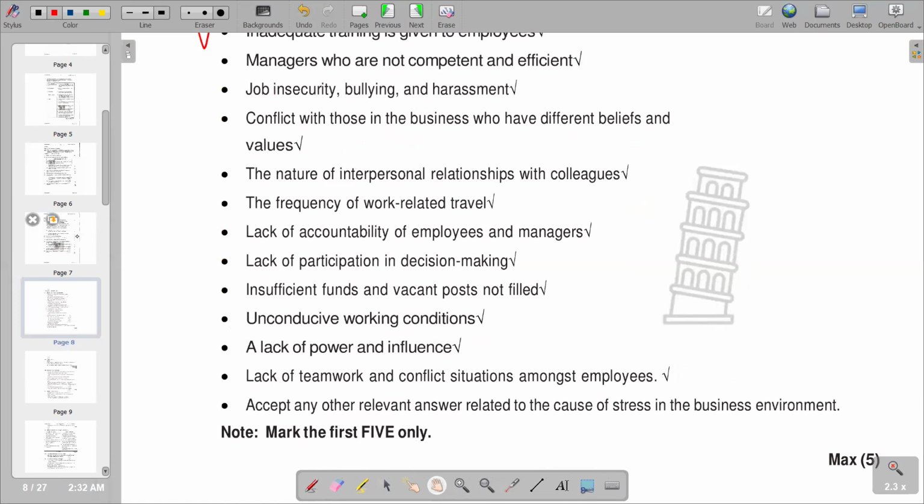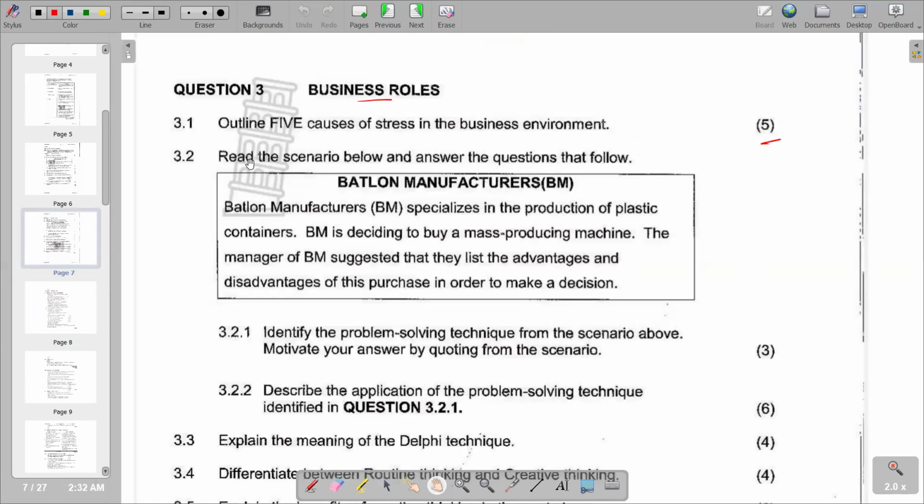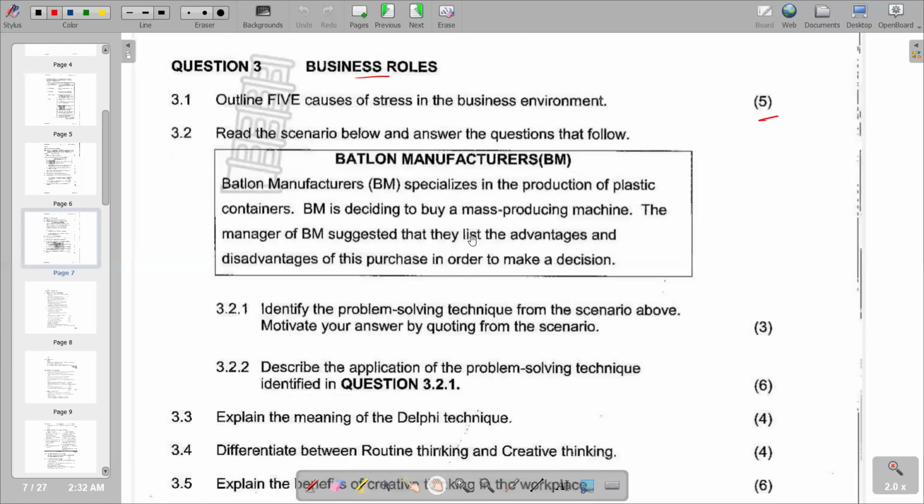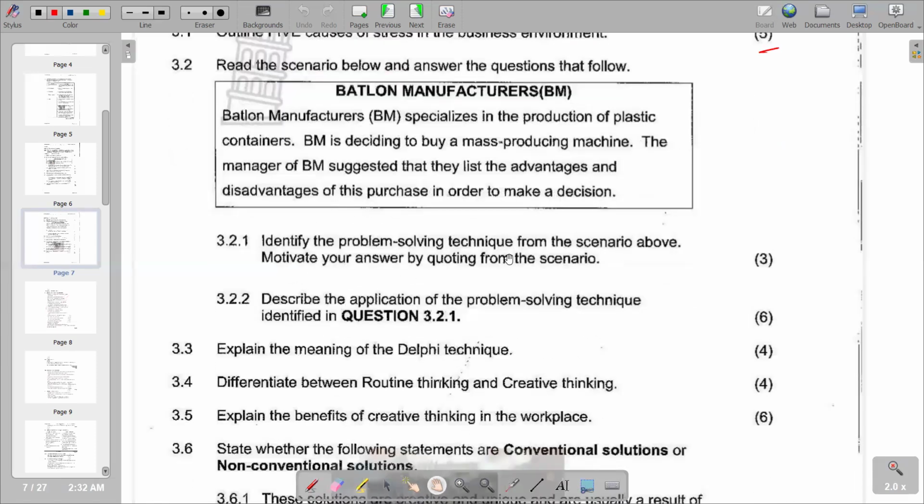Moving on to the next question, it says: read the scenario below and answer the questions that follow. Baton Manufacturers, which is BM. The scenario reads, Baton Manufacturers, BM, specializes in the production of plastic containers. BM is deciding to buy a mass producing machine. The manager of BM suggests that they list the advantages and disadvantages of this purchase in order to make a decision. Then the first part of our question: identify the problem solving technique from the scenario above. Motivate your answer by quoting from the scenario.